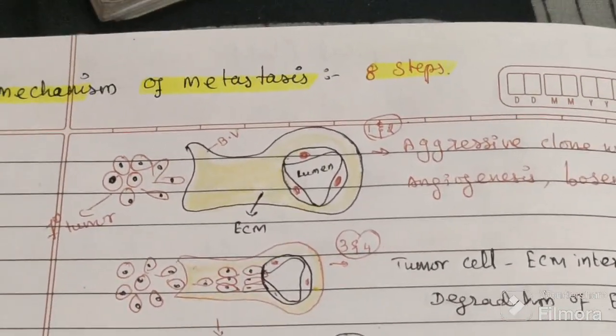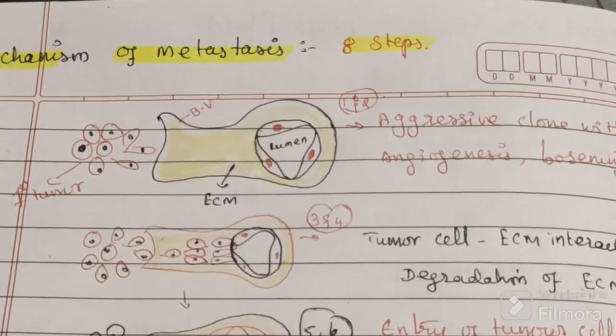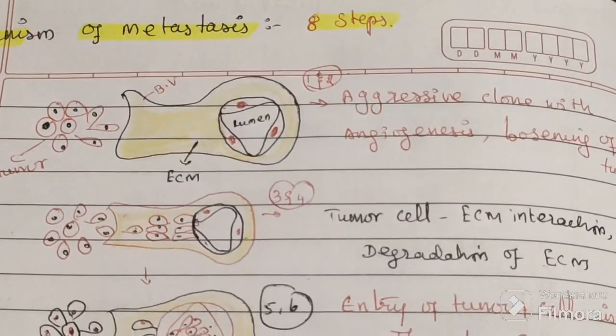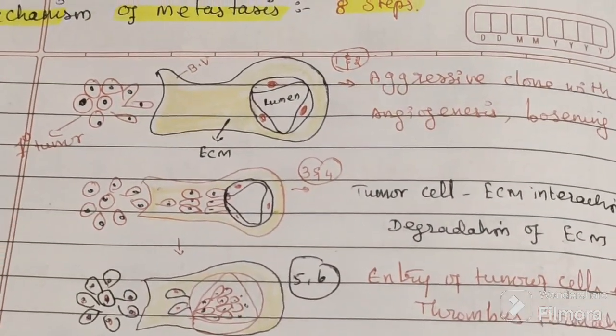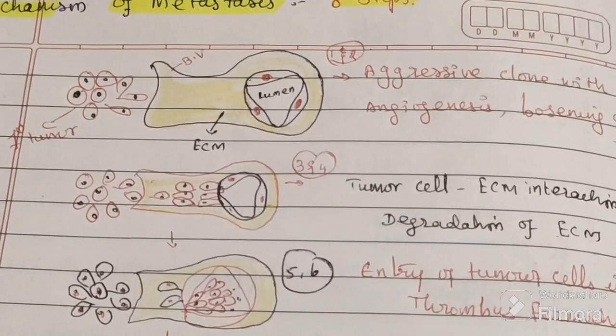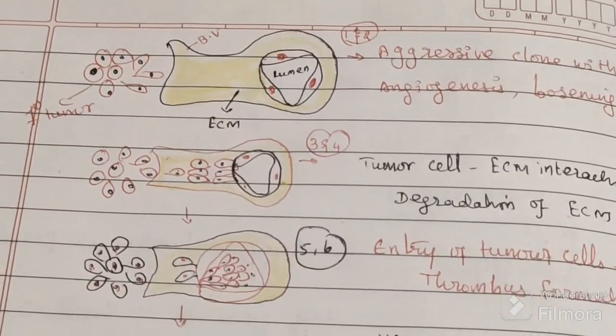That is step number 1. So what is step number 1? The heterogeneity. From the tumor, the cluster of tumor cells become aggressive.